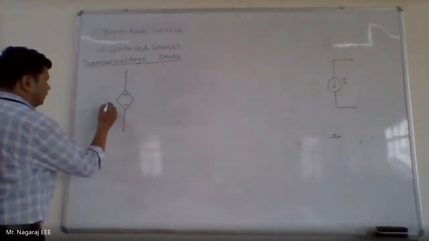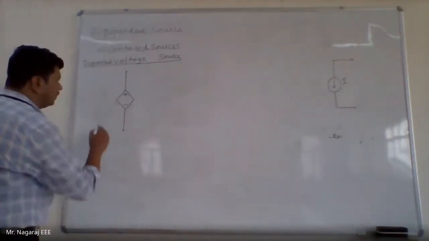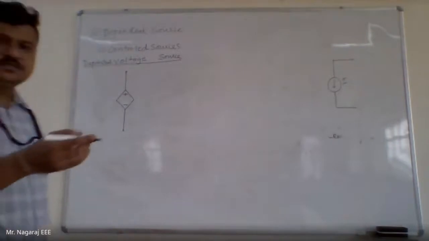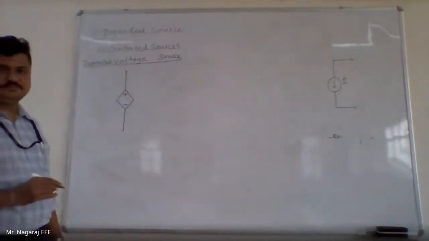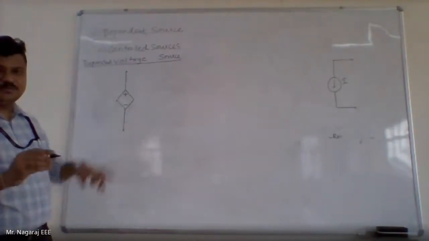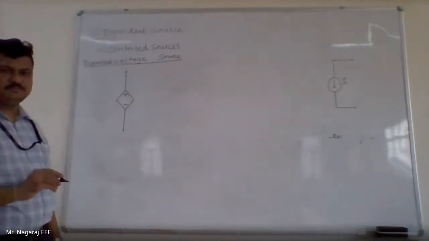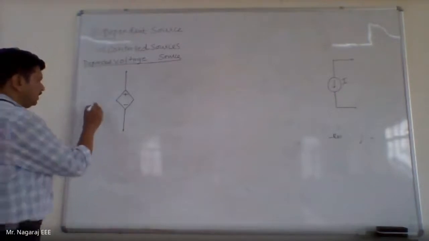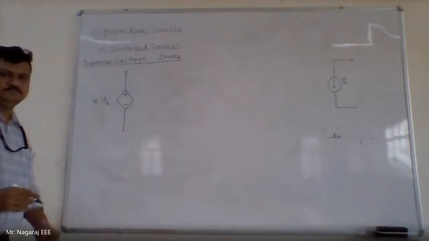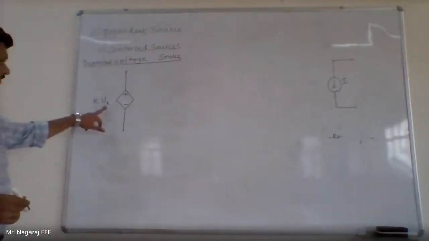Now, the voltage source can be depending upon, for example, voltage across any other element. This is a voltage source which depends upon the voltage across any other element. Okay. Now let me call it K into Vx. So what is Vx?